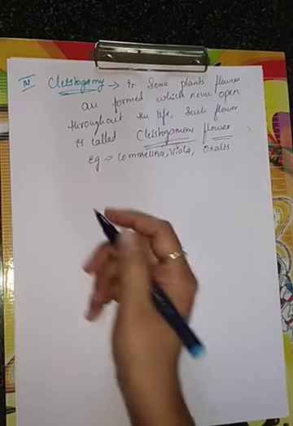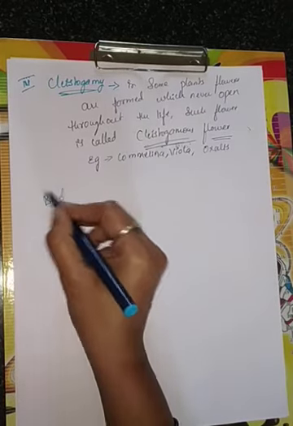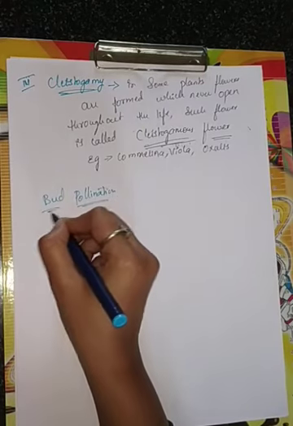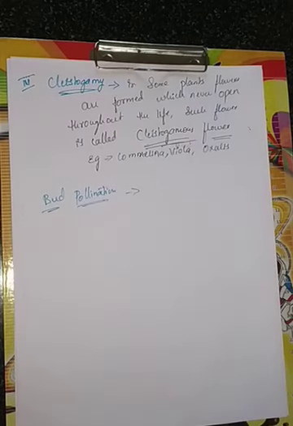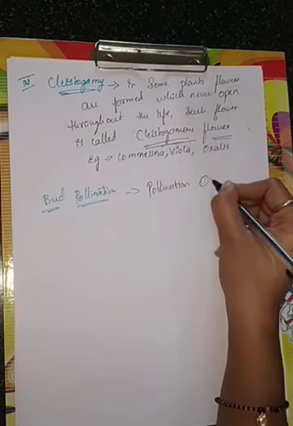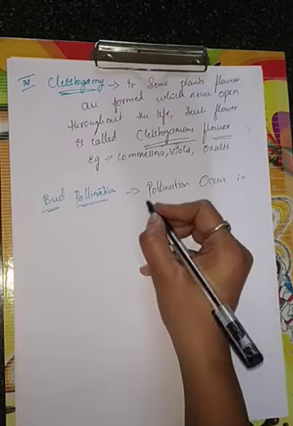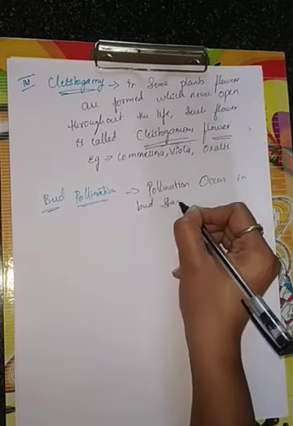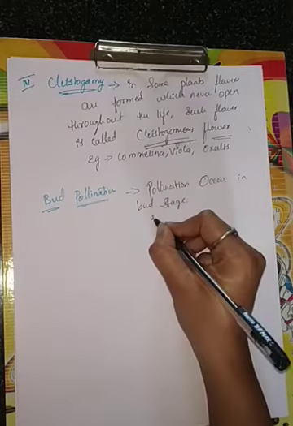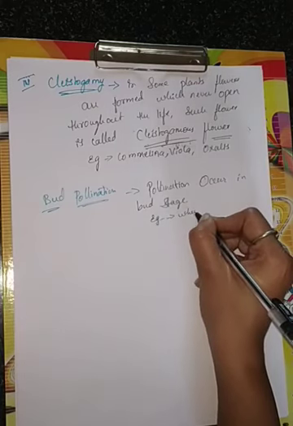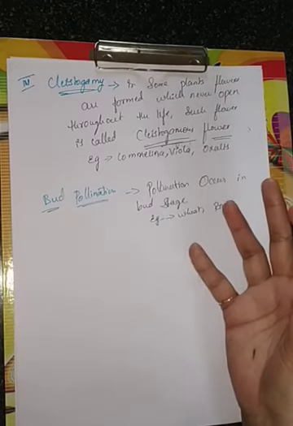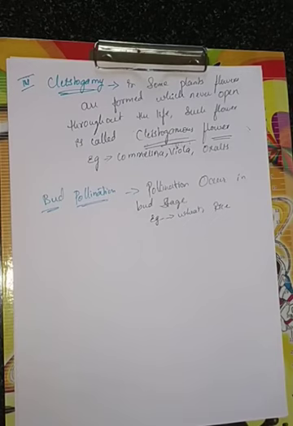One more kind is there, that is bud pollination. See, these are all extra things I am going to talk about. Bud pollination: here pollination occurs in the bud stage, before the opening of the flower. Example I can give you: wheat and rice. In wheat and rice, before the opening of the flower only, the pollination will happen.